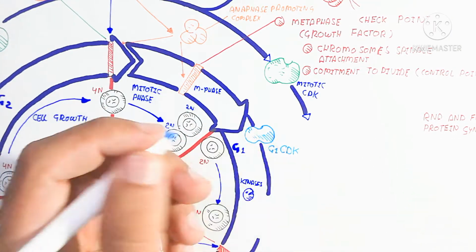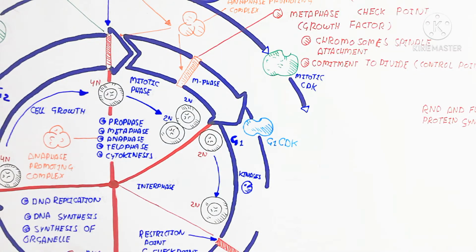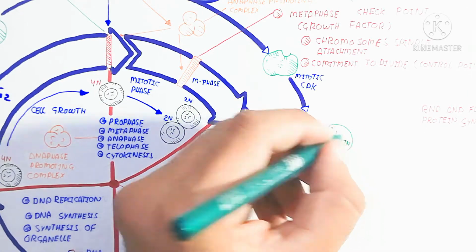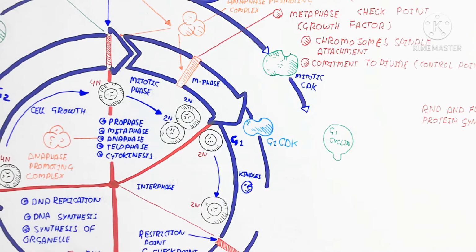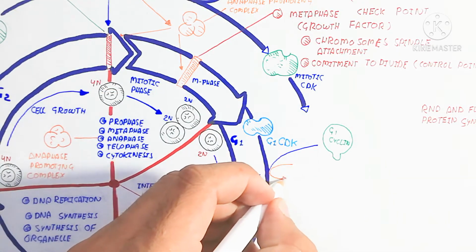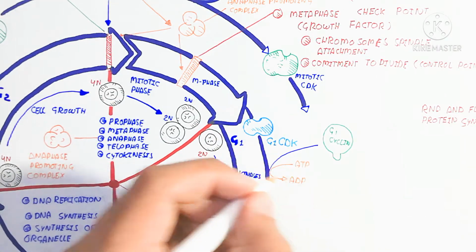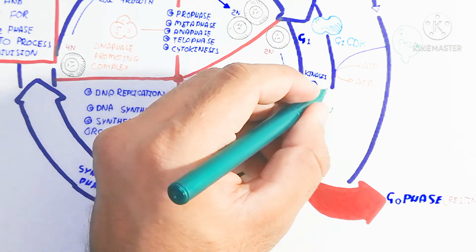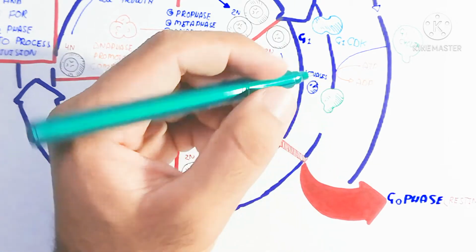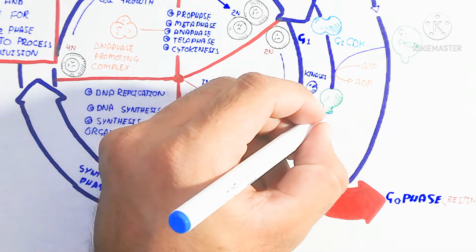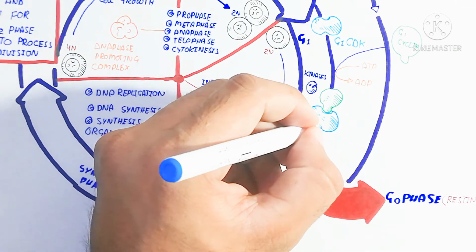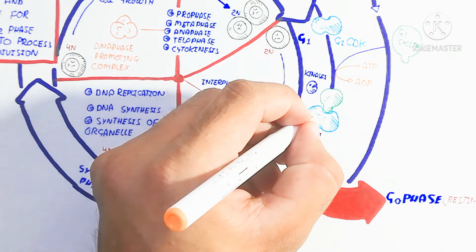So here is the G1 CDK, cyclin dependent kinase G1, which also binds with the G1 cyclin. The binding of the G1 cyclin with the G1 CDK makes the complex active. Now the G1 cyclin attaches to the G1 CDK to become activated by the use of the kinase enzyme. That means the restriction point will occur.